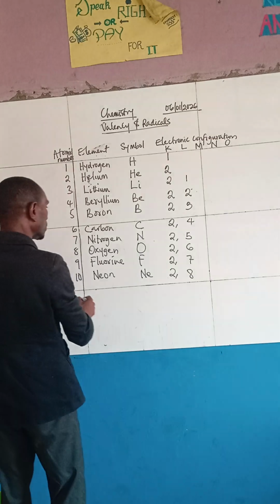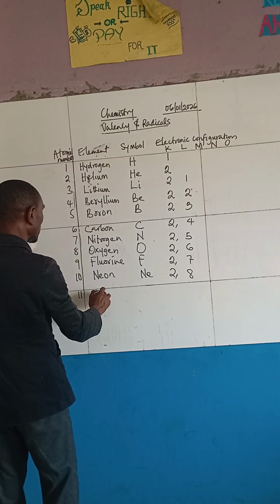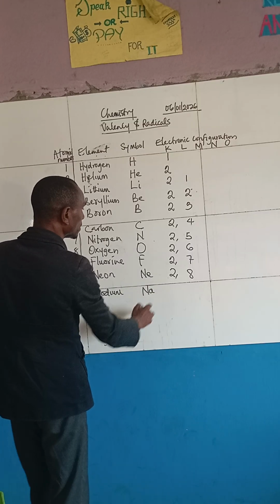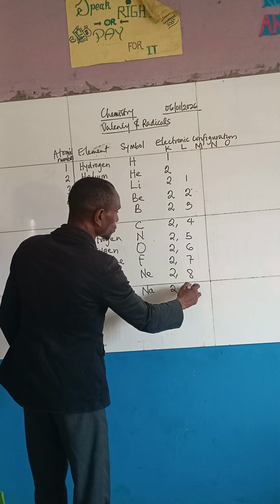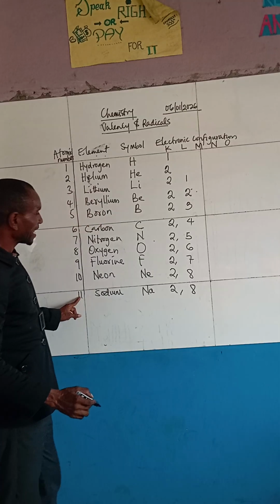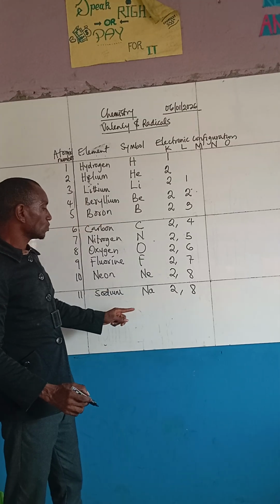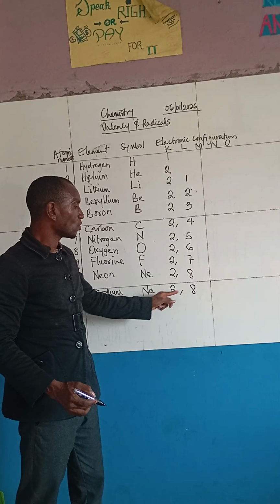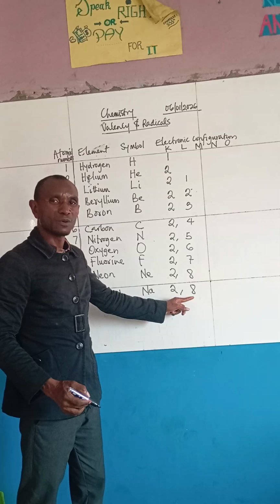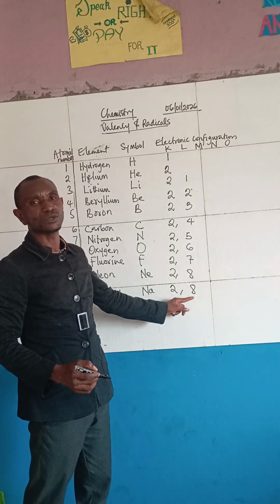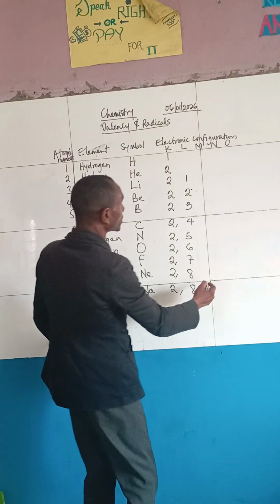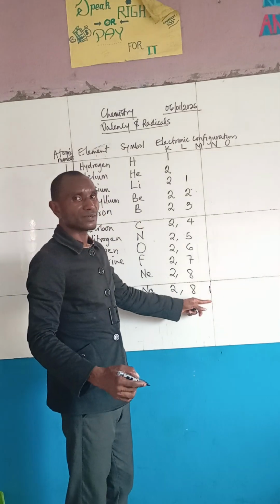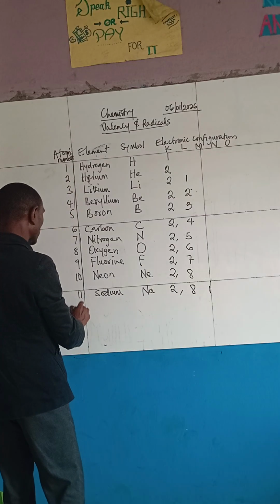So the next one that is coming, which is 11, is sodium. That 11 is sodium, so that's why we have Na. We have 2 here, and the next one is 8. Right? So out of 11, we pick 2, then 8. What is left is 9, but the L shell cannot carry up to 9, it can only carry up to 8. So you shift the 1 to the next shell, that is the M shell. So the M shell now carries 1, right?